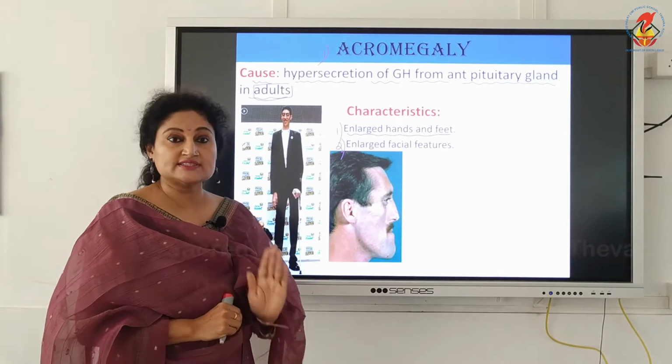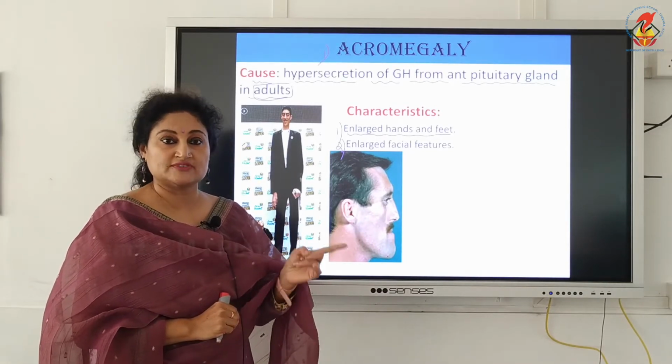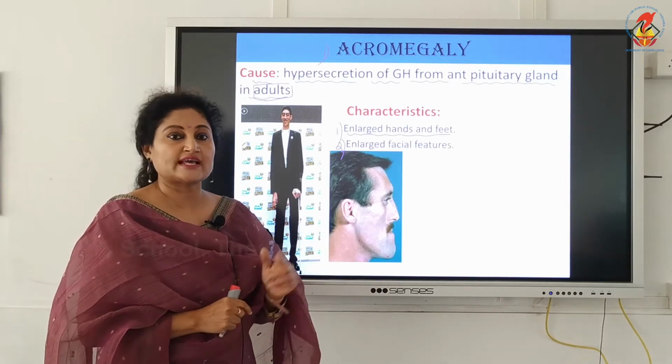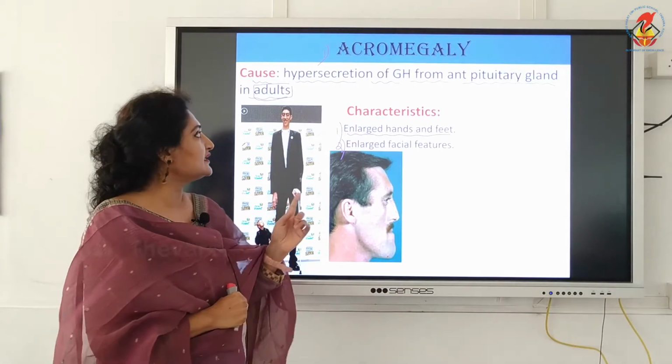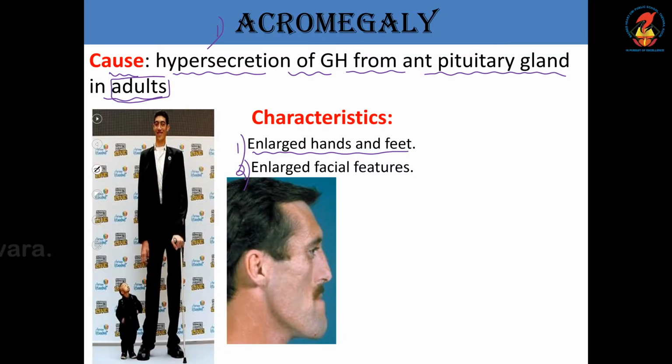The cause is the same, but the timing of the release of excess growth hormones is different. In a giant, right from childhood there is excess secretion of growth hormone, whereas in acromegaly it is in adulthood. Clear? So, once again I am winding up with acromegaly, which is there in your syllabus. The cause is the hypersecretion of growth hormones from the anterior pituitary gland in adulthood, and the characteristics are enlarged hands, legs, feet, fingers, etc., and also enlarged facial features.